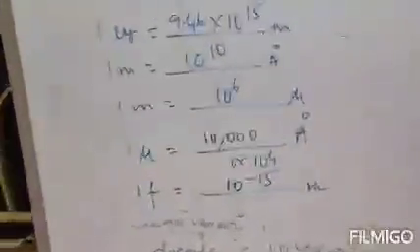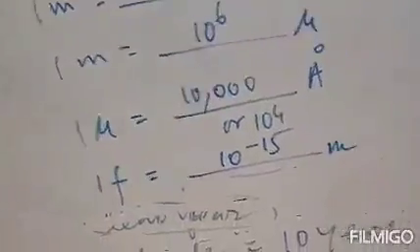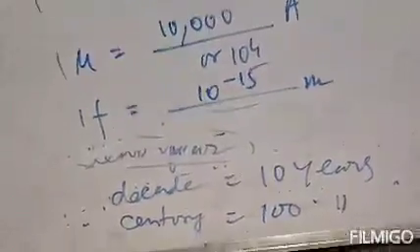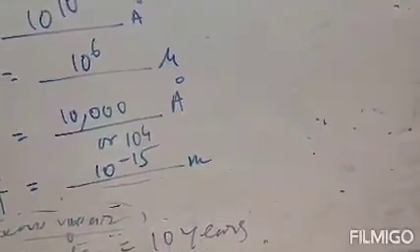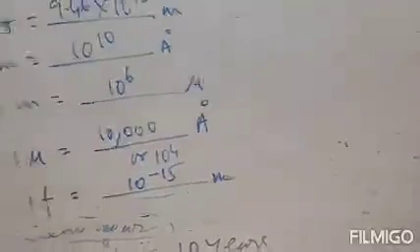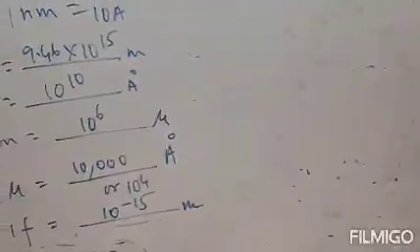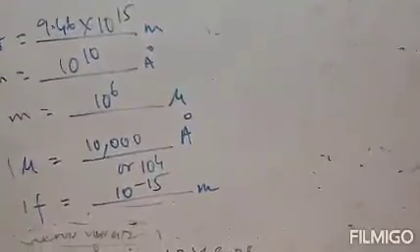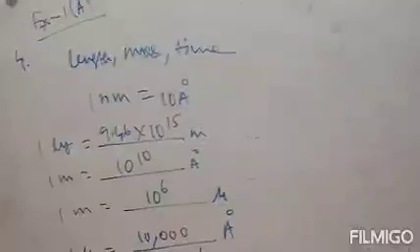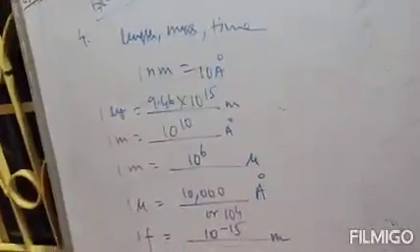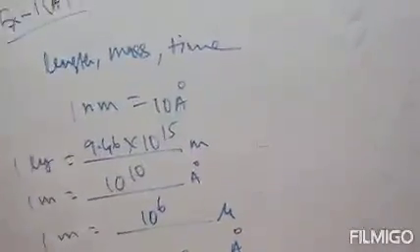Clear? Next, question number 22. Question number 22 says the year 2020 will have February of 29 days. Is this statement true? The statement is true because 2020 is a leap year. That means the month of February will have one extra day, that is 29 days. So the statement is true.